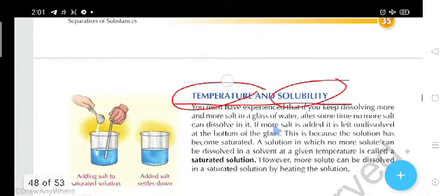So temperature means the hotness and coldness of any substance. This is called the temperature. And solubility means that when you put some sugar in water, then how much time it takes to disappear, this is called the solubility.